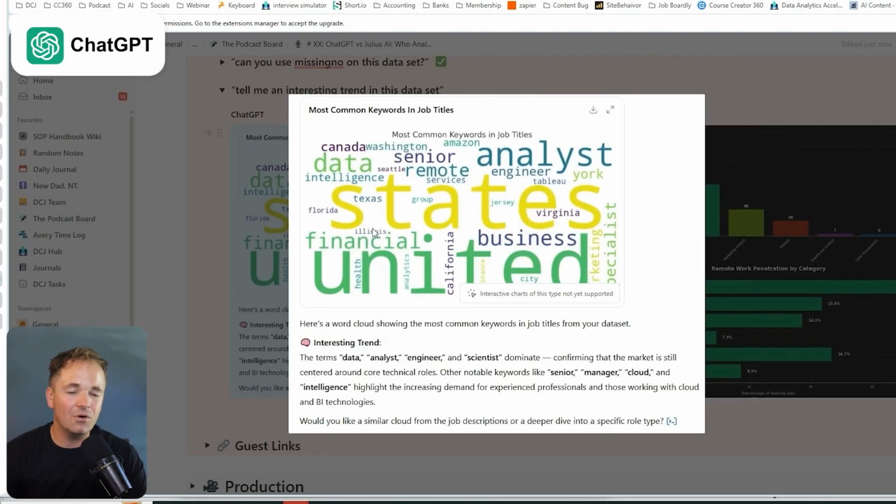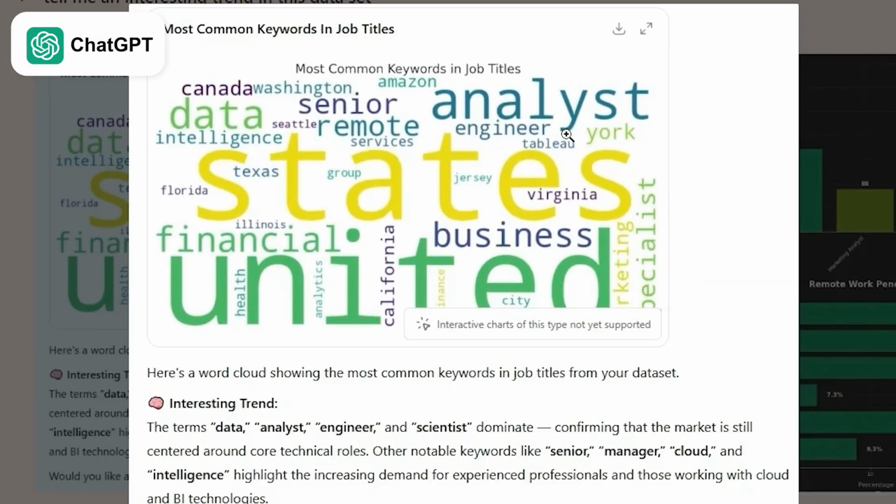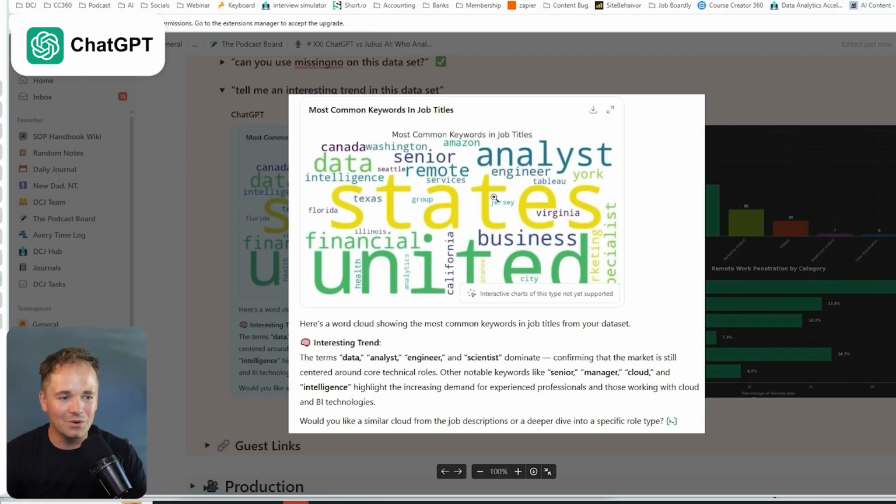When I ran this before I started recording, this is what ChatGPT gave me. Basically a word cloud of the most common keywords in job titles, which is United States, Data Analyst, Senior, Remote, Canada, Washington, Amazon, Intelligence, California. This is not very interesting. I don't think this is a very interesting chart, and I think it did very poorly.